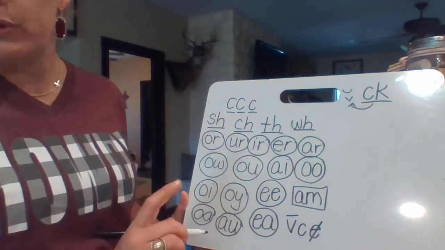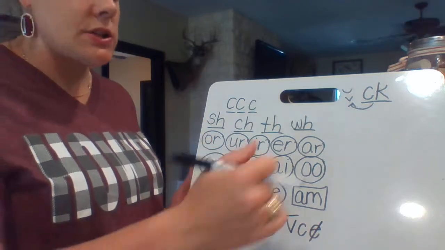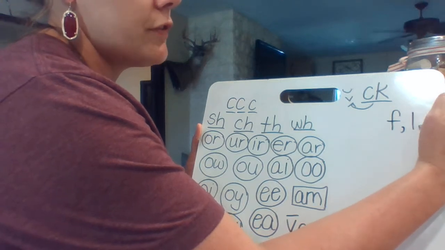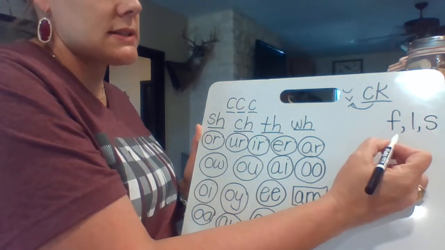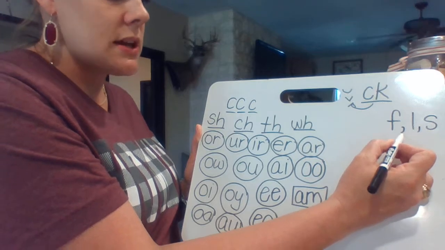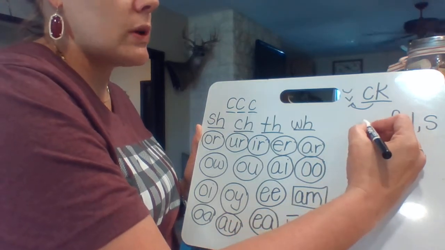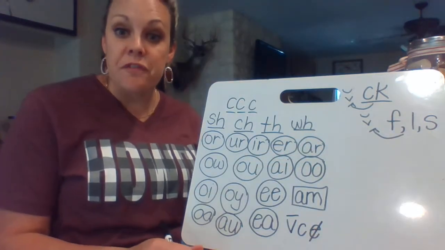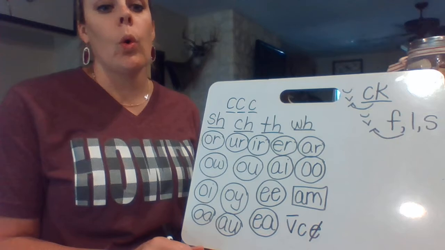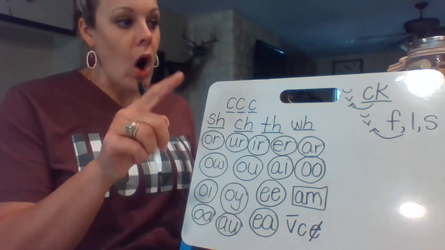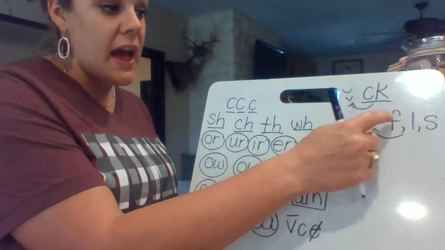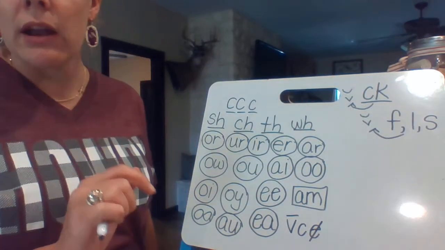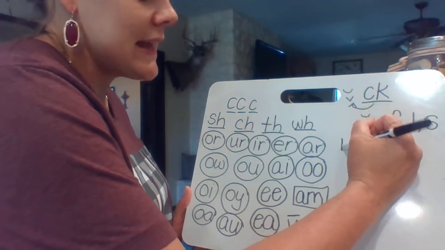And then another rule that we talked about was the FLS rule. Remember that, again, kind of falling in line with this, if a word ended with F, L, or S, and right before it was a vowel that made his short sound, we would double those, like stuff, or fall, or sass. All of those would be doubled at the end, so it would be FF, LL, SS. Okay, so the doubling rule. And then we had all of our blends, so we would have like ing.